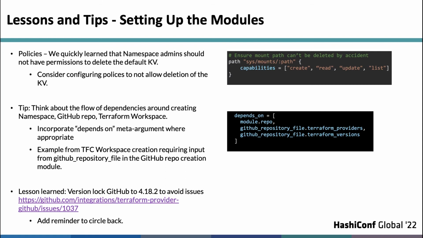Final lesson was just, we all come across it as we're working on stuff, banging away. We just came across a situation where we had to version lock to a specific GitHub provider version because we were running into troubles when we were trying to do these deployments. So we just add a reminder to circle back and check if the bug gets fixed.